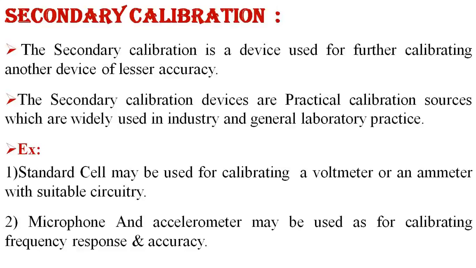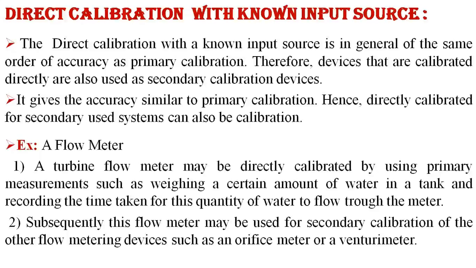Examples of secondary calibration: a standard cell may be used for calibrating a voltmeter and ammeter with a suitable circuit. And a microphone and accelerometer may be used for calibrating frequency response or accuracy. So these devices are used for calibrating the frequency response and accuracy of the measurement system.